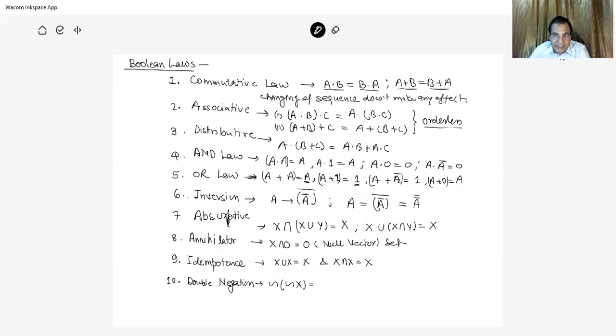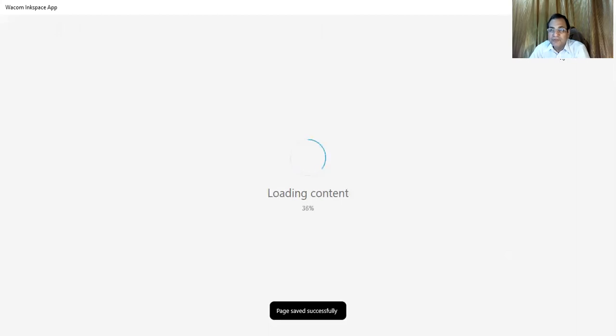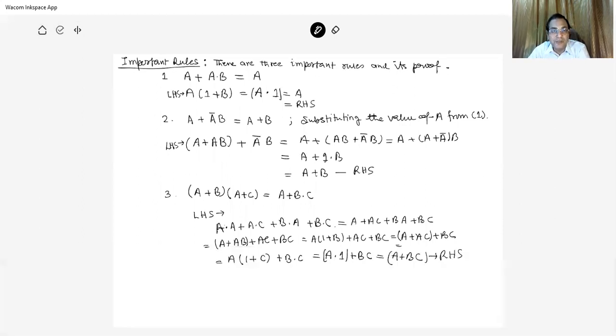Idempotence, that is X union X is X, X intersection X is X. And double negation, the negation of the negation of X is equal to X. So these are certain laws that were proposed by Boole in 1854, which were used at that point of time in judiciary as well as in philosophy.